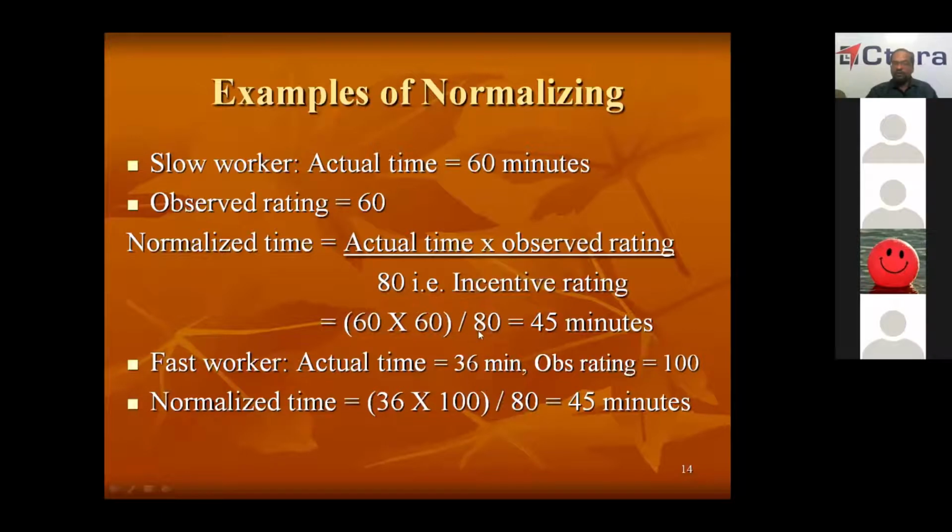So 60 into 60 by 80 is 45 minutes. Now this is the normalized time. Though he has taken 60 minutes, since he is working at a lower speed or lower rating, we have converted it into standard rating and normalized the time. So after normalizing, 60 minutes becomes 45 minutes. That means the worker is working at a slow rate.